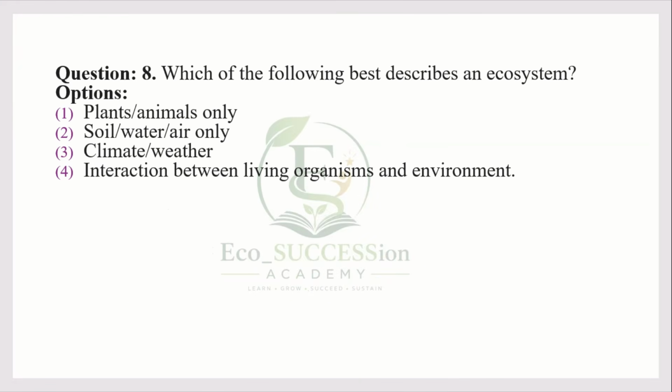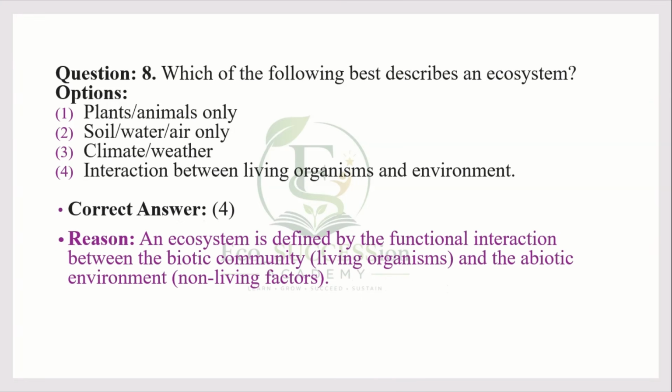tertiary consumers. Eighth question is, which of the following best describes an ecosystem? Options: plants or animals only, soil, water, air only, climate and weather, interaction between the living organisms and environment. Option 4 is correct. An ecosystem is defined with two components. Biotic community and abiotic community. Biotic community includes plants, animals, fungi, bacteria, everything like living organisms, and abiotic components are non-living factors like soil, water, air, climate, weather, etc.